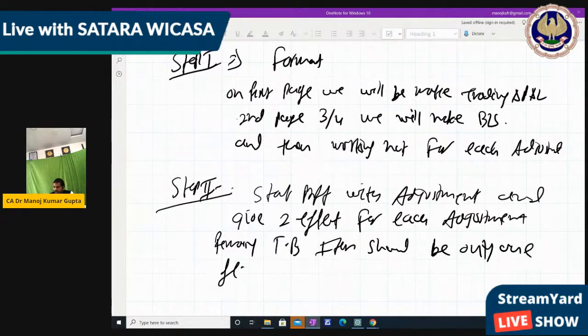Means for an adjustment you have to provide two effects, but for a trial balance item you need to provide only one effect.